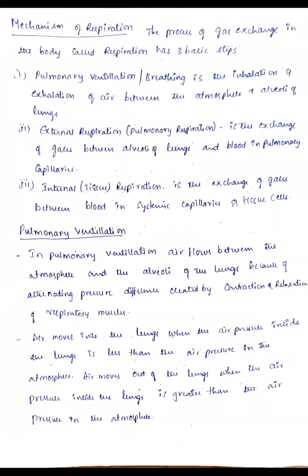Clear? How does the air flow between the atmosphere and the alveoli of the lungs? Because of the pressure difference created by the contraction and relaxation of the respiratory muscles. Clear? See the basic concept here, you remember the movement of air is always along the concentration gradient, that is from higher concentration to lower concentration.